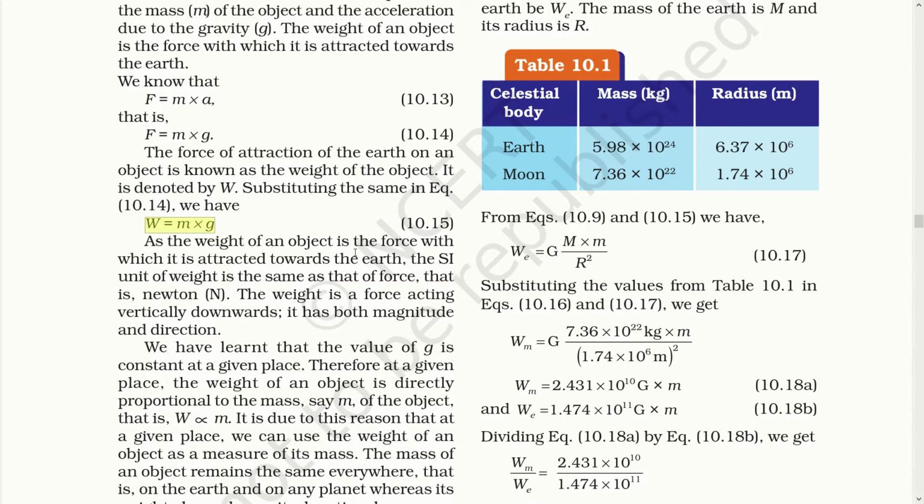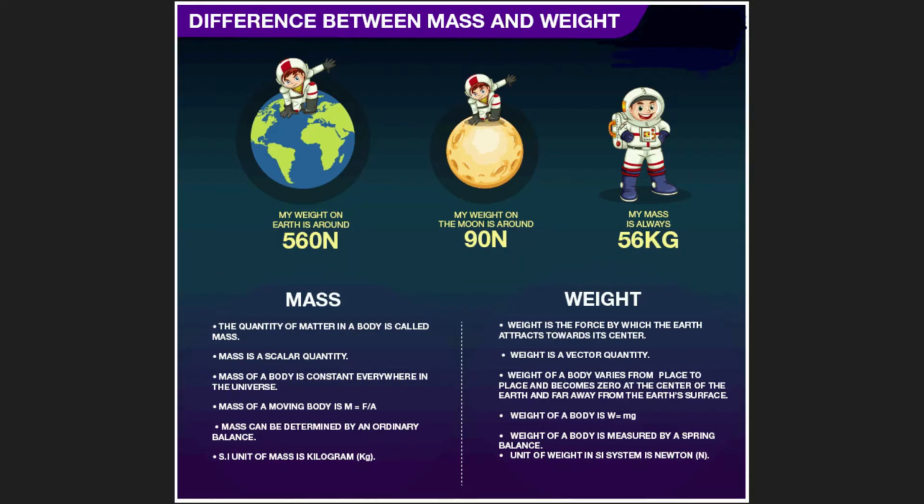As the weight of the object is the force with which it is attracted towards the earth, the SI unit of weight is same as that of the force, that is Newton. The weight is the force acting vertically downward. It has both magnitude and direction. So dear students, there is a difference between mass and weight, as the weight cannot be measured in kilogram. It is measured in Newton.